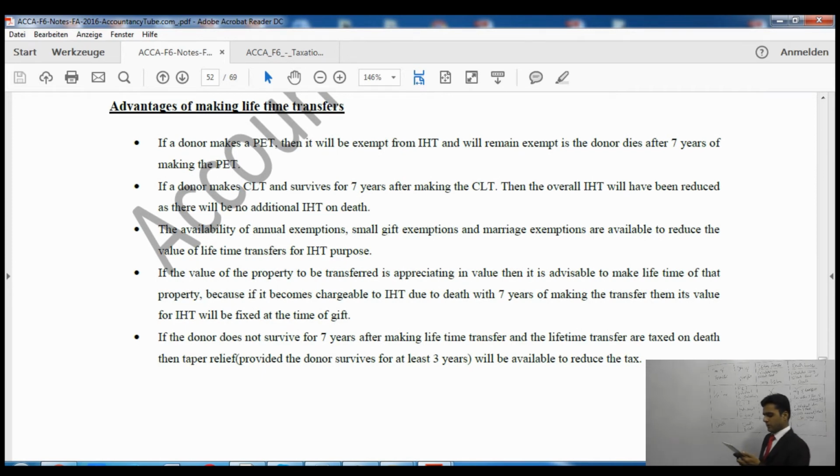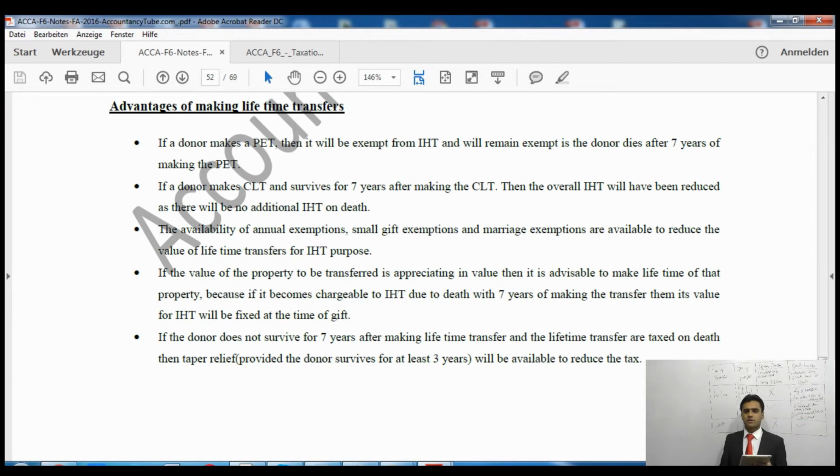So the first thing it says is, if an individual makes a PET, a potentially exempt transfer, it will be exempt. So if the individual makes a lifetime gift that is a potentially exempt transfer, it is exempt, and if he survives for 7 years, it will remain exempt. Now if the individual survives for 7 years after making the gift, it doesn't matter if it is a PET or a CLT, it is going to be exempt anyway.